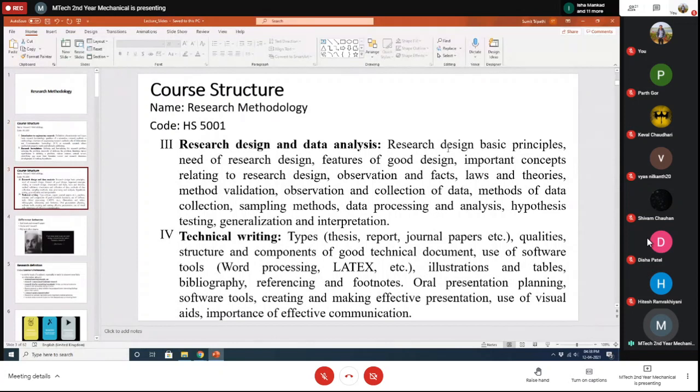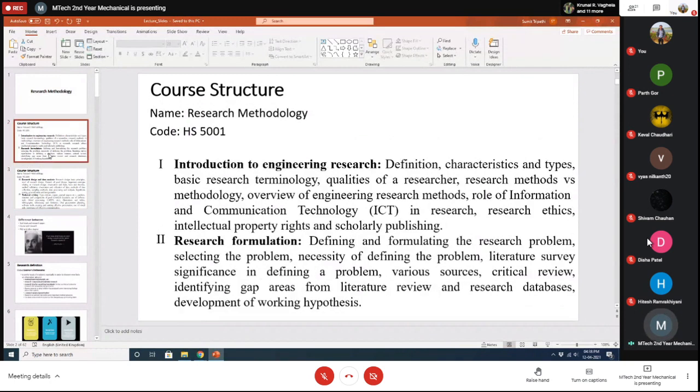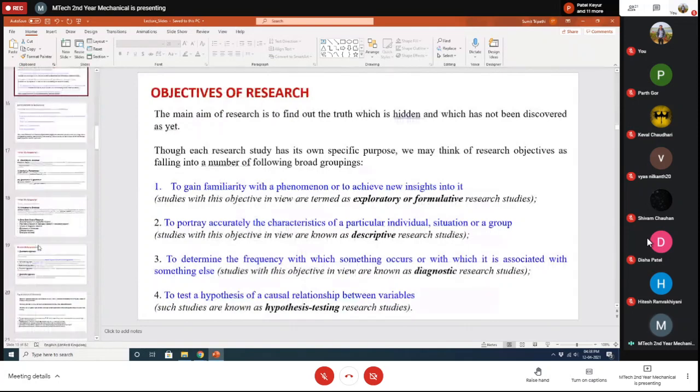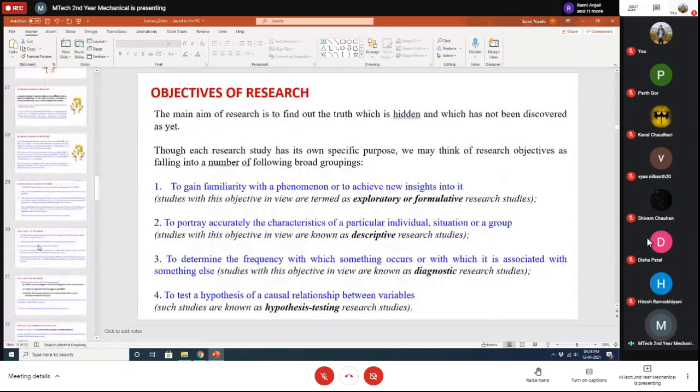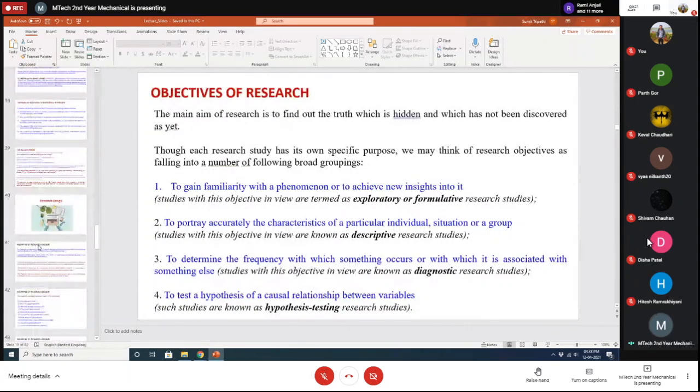In the third one, the research design: basic principles, need of research design, features of a research design, important concepts relating to research design, observation and facts, laws and theory. We are covering these things. Some of these things we have not yet covered, such as the role of ICT in research, research ethics and IPR. These things we will cover after a few classes. So in the last class, where were we?